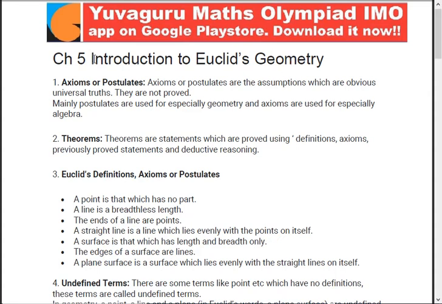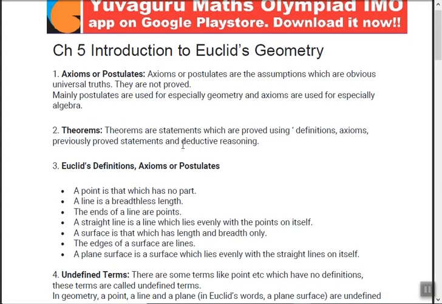So let's focus. Introduction to Euclid's geometry. Now see, the focus of this chapter would be Euclid's definitions, axioms and postulates. These three only. So basically what are axioms or postulates? Axioms or postulates are assumptions which are obvious universal truth. They are not proved. Now this is something which we need to understand. They are not proved. They are taken that they are true.